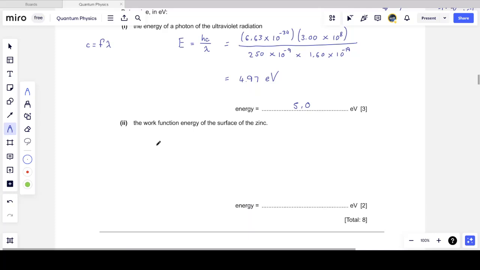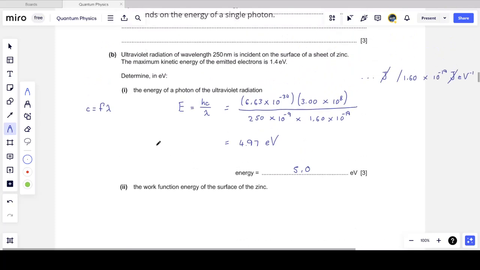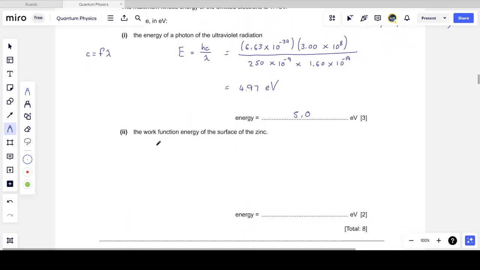The next part asks us to also, in electron volts, determine the work function energy of the zinc. Now, the conservation of energy equation tells us the energy of the incoming photon, which we calculated, hc over lambda, is equal to the kinetic energy of the ejected electrons, half mv squared, plus the work function phi.